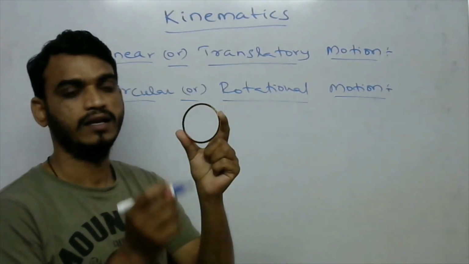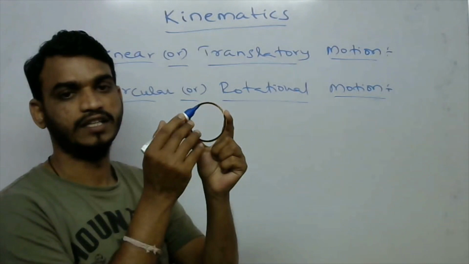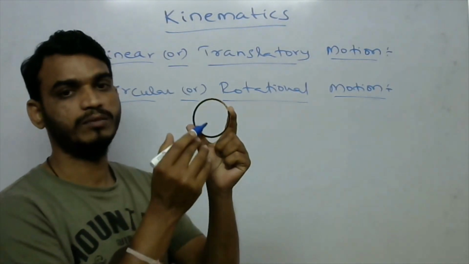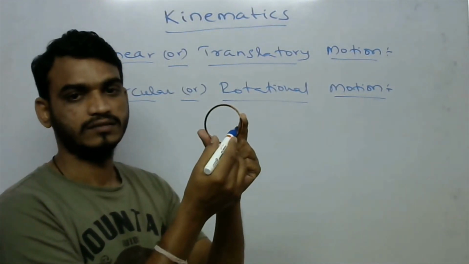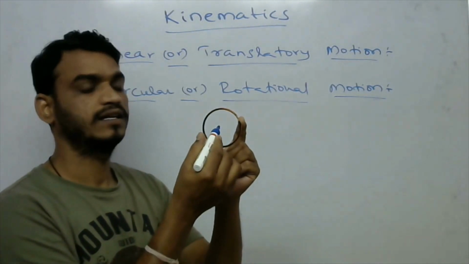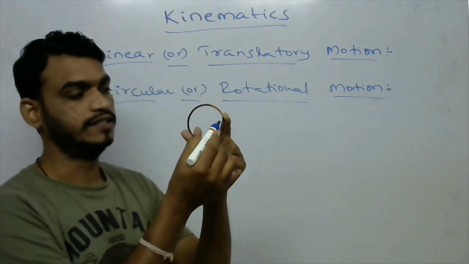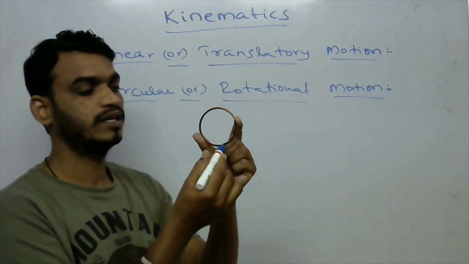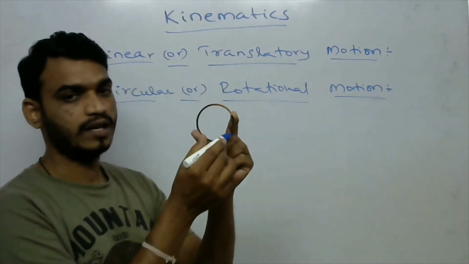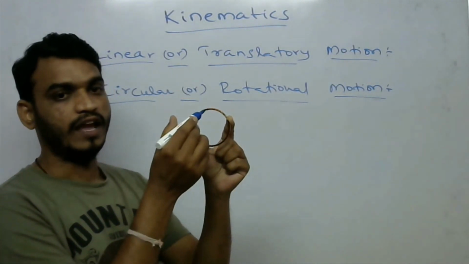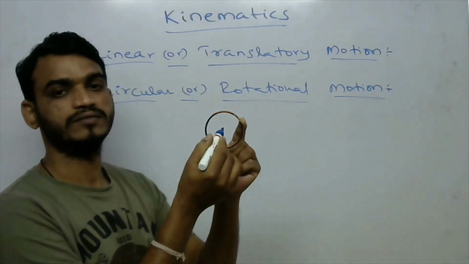Okay, in this bangle, if any particle is present on the surface, all the particles will be present in this bangle. From the center, this particle's distance is the same as this particle's distance, and this one, and this one. So you take any particle on the surface, and every particle has the same distance from its center.